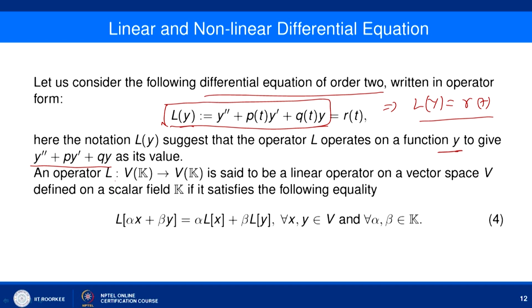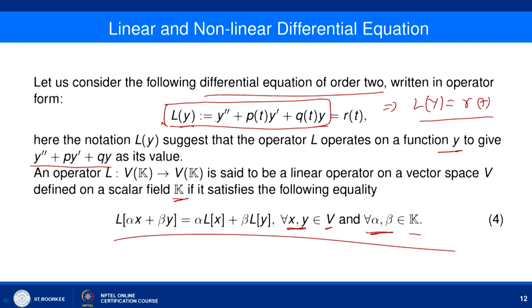So, basically an operator L defined on vector space V with the scalar field k to vector space V over k is said to be a linear operator if it satisfies the following equality, that L of (alpha x plus beta y) equals alpha times Lx plus beta times Ly, where x and y come from the vector space and alpha and beta come from the scalar field.